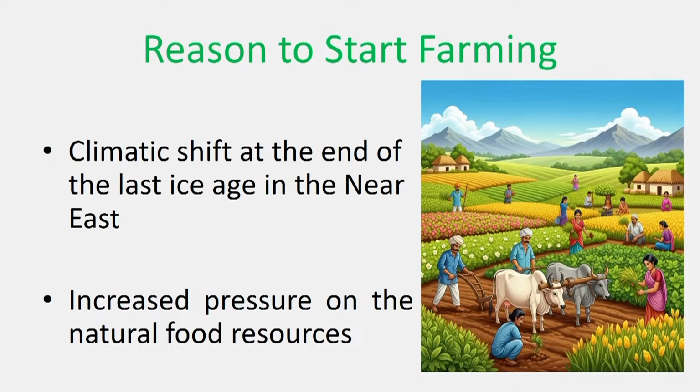We all know that during the ice age all of the earth was covered with ice, and as ice has very low temperature, plants and most of the animals cannot survive at this low temperature. So when this ice age was over, there was a beneficial period for annual wild grains, and these annual wild grains grew in the Near East region, through which humans started to practice farming.